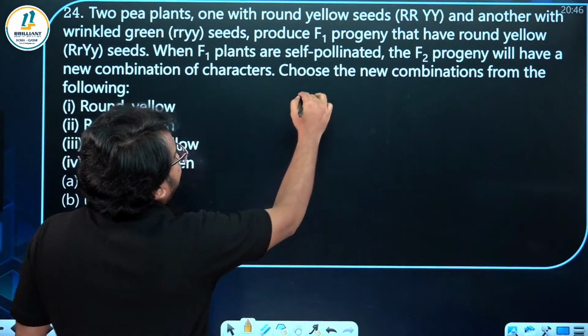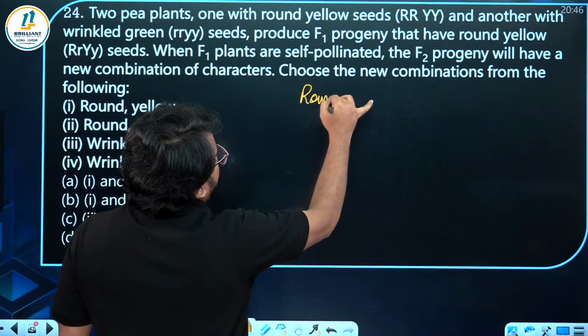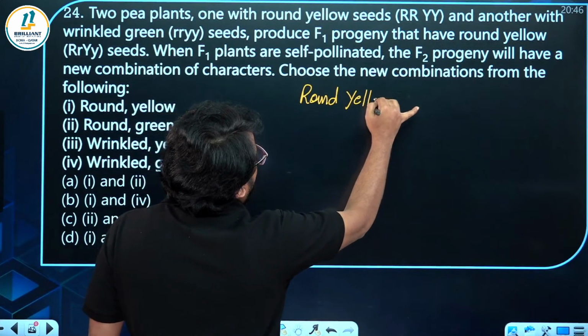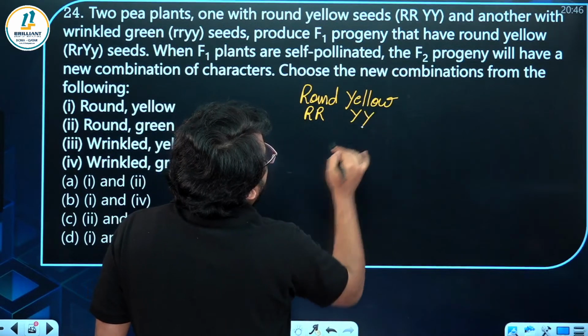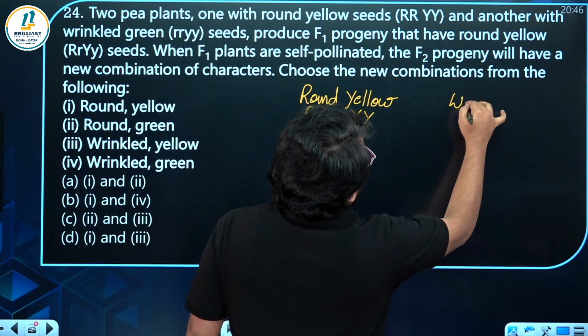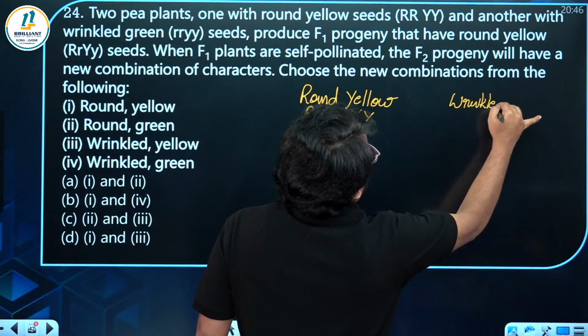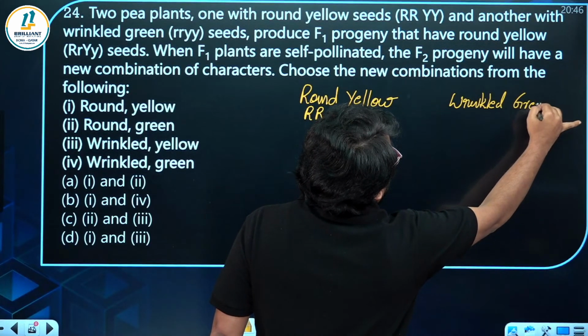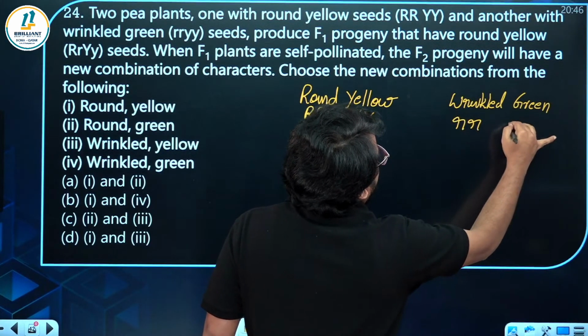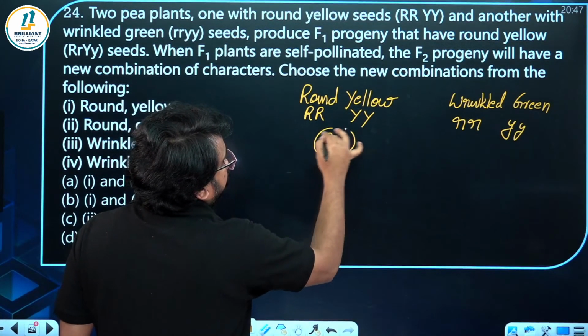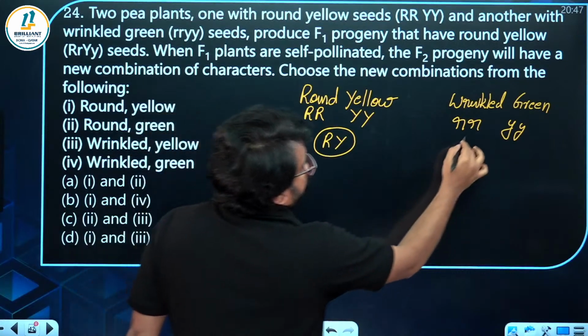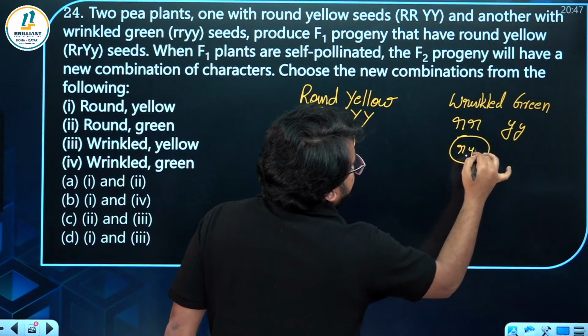So here the parents are round with yellow, capital R, capital R, capital Y, capital Y, then wrinkled with green, that is small r, small r, small y, small y. So what can be the gametic combination? When you draw the gametes, put a circle. So here also you can see small r and small y.